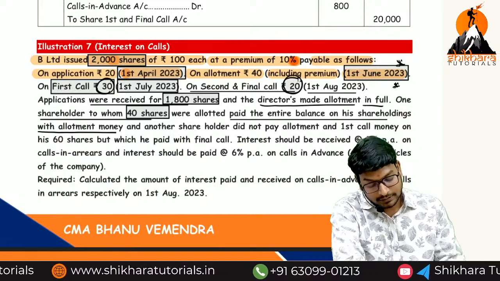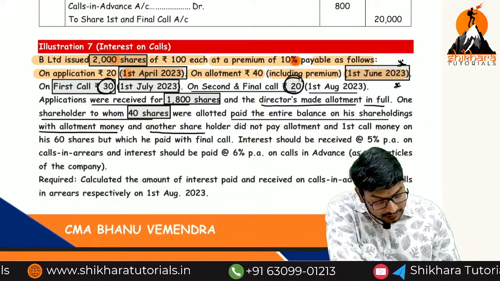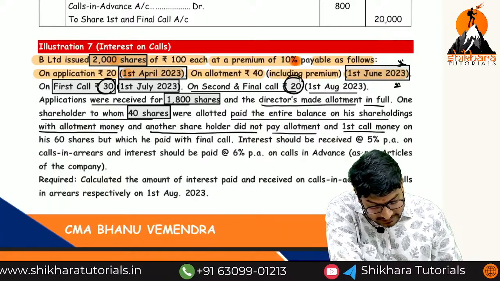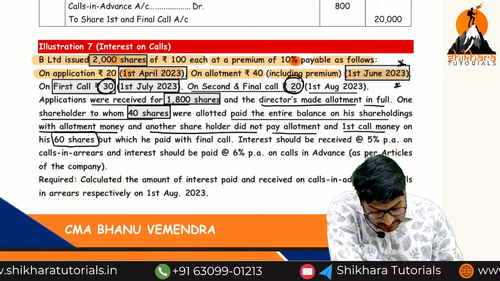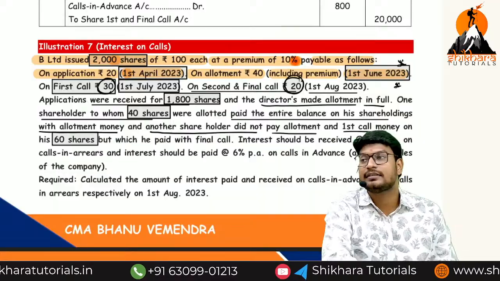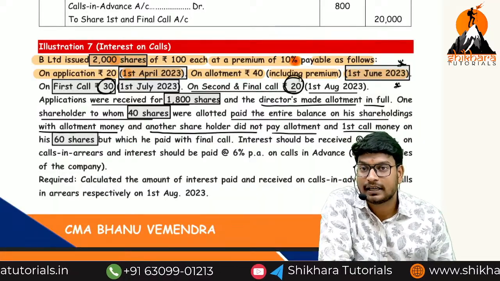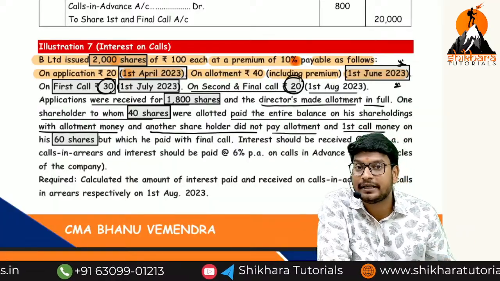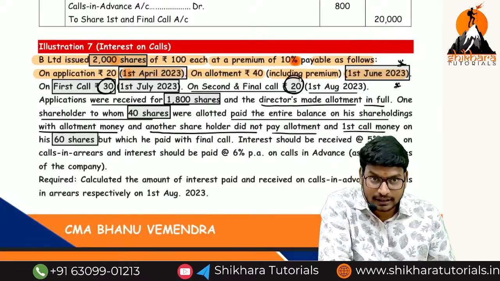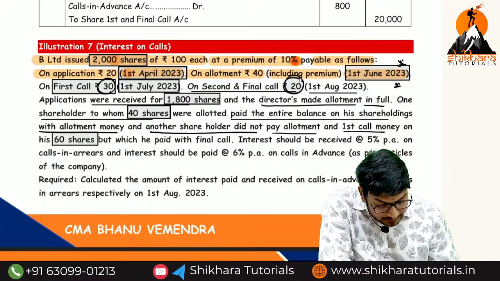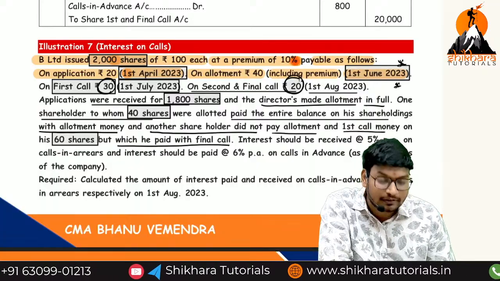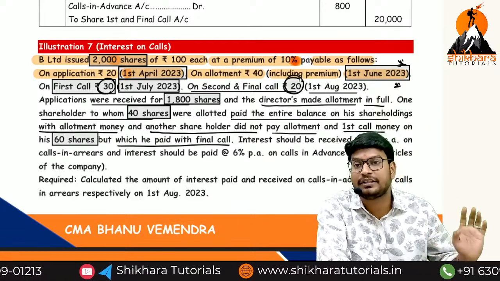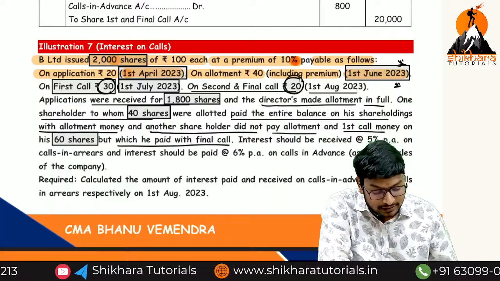Next one. Another shareholder did not pay the allotment and first call on the 60 shares. So on the 60 shares, we are getting calls in arrears or calls in advance? Calls in arrears. He is unable to make the payment of allotment and the first call. But which was paid with the final call. That fellow has paid with which call? Final call. That means we have not forfeited the shares.